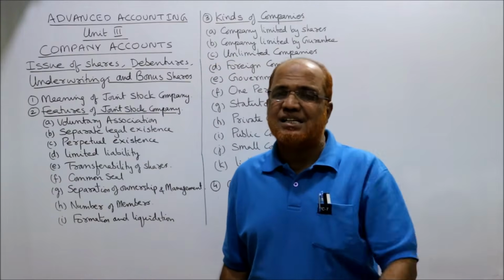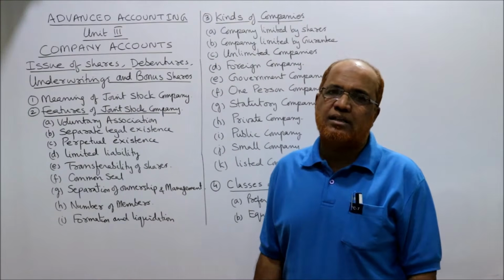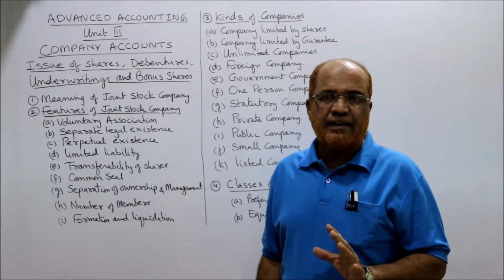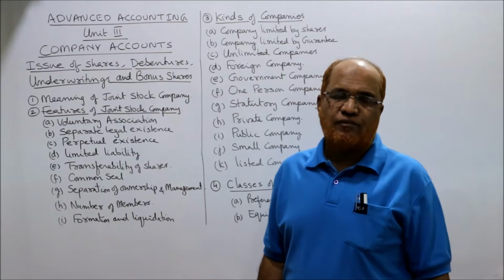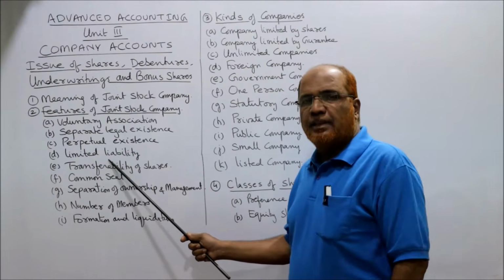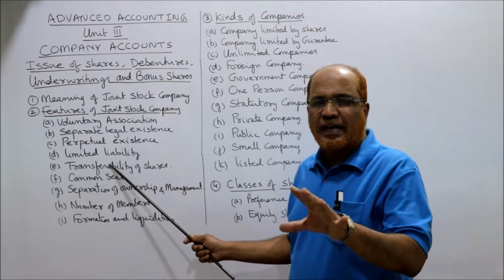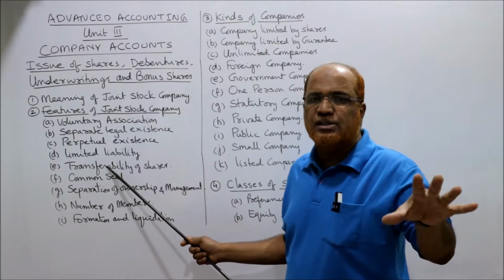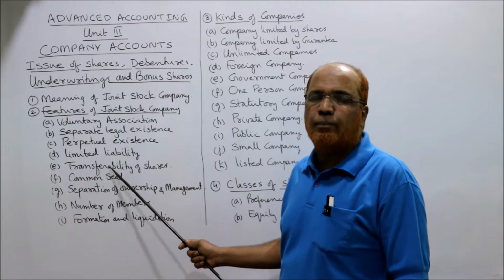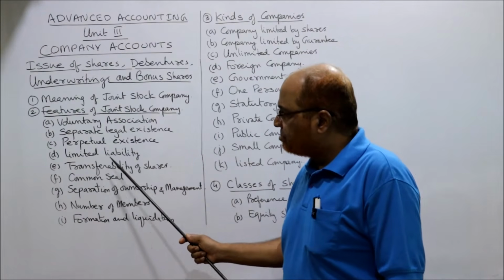His personal assets are not liable to pay the debts of the company. His personal assets are intact. That is the advantage from the investor's point of view. So, limited liability: the liability of the shareholder is limited to the extent of the unpaid amount on his shares. Beyond that, his personal assets are not liable to pay the debts of the company.